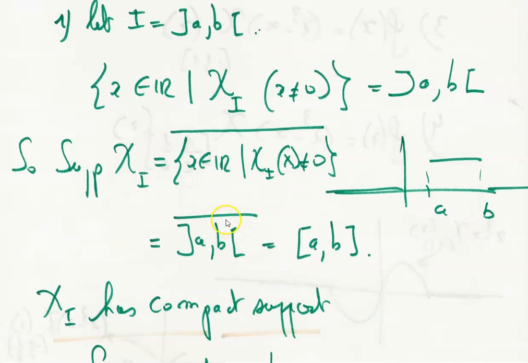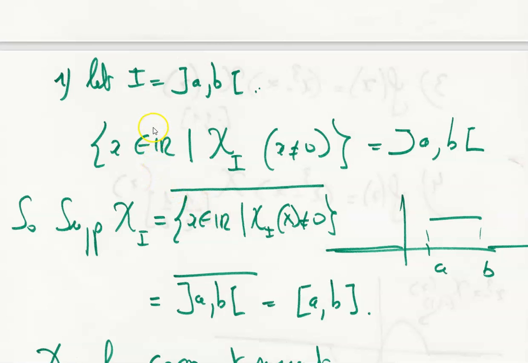Okay, so let's now consider the interval I, which is the interval (a, b), a not included and b neither. So let's consider the set of x belonging to R such that chi of I of x is different from 0, which is the interval (a, b).